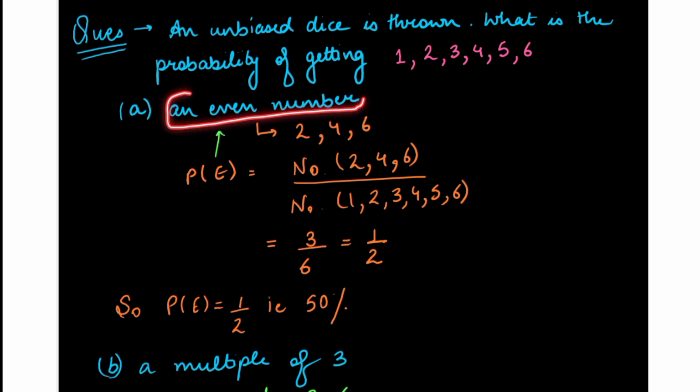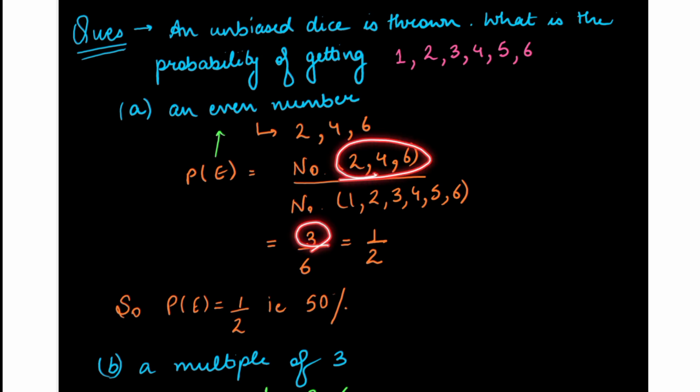Now, an even number. What are even numbers? 2, 4, 6, 8, 10, 12, and so on. So, the even numbers are 2, 4, 6 that we can get on a throw of a dice. The probability of getting an even number, the formula is favorable outcomes upon the total number of possible outcomes. Favorable outcomes are 2, 4, and 6. Total possible outcomes 1, 2, 3, 4, 5, and 6. There are 3 favorable outcomes and 6 total possible outcomes. So, 3 by 6, that is 1 by 2.